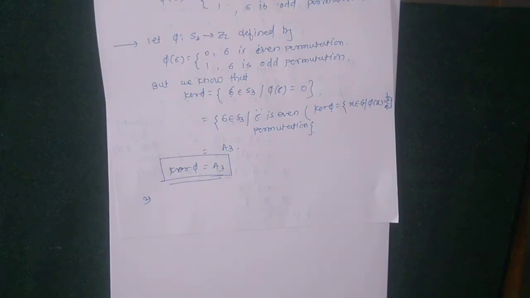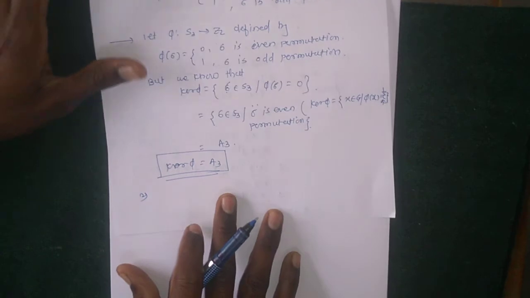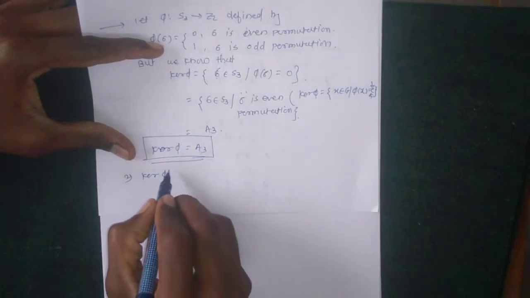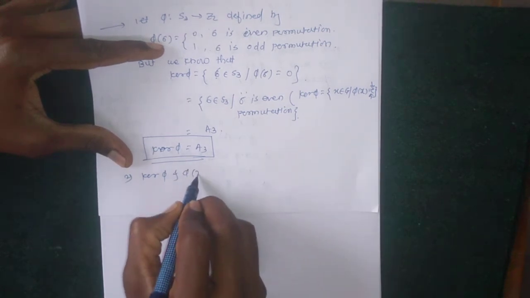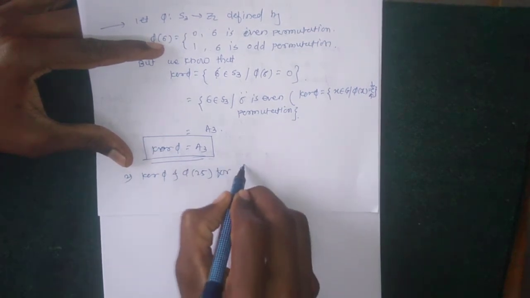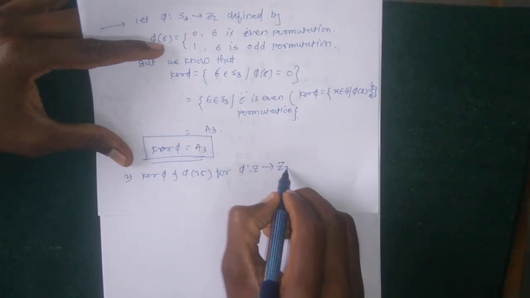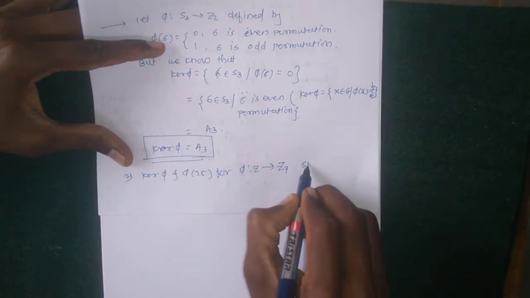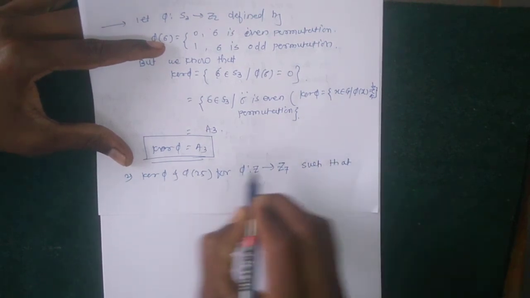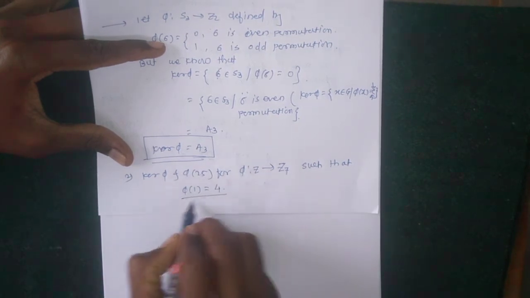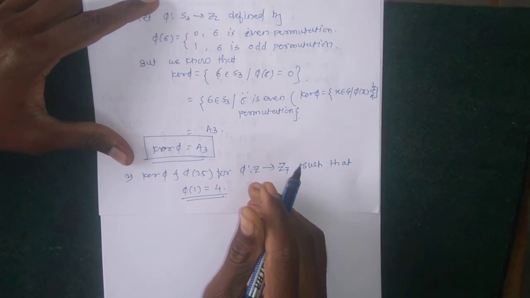Find kernel phi and phi of 25 for phi from Z to Z7 such that phi of 1 equals 4.